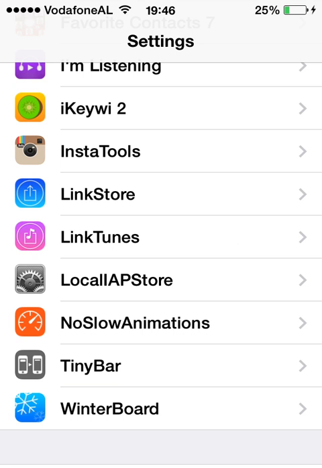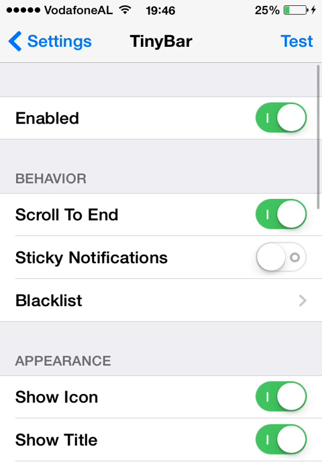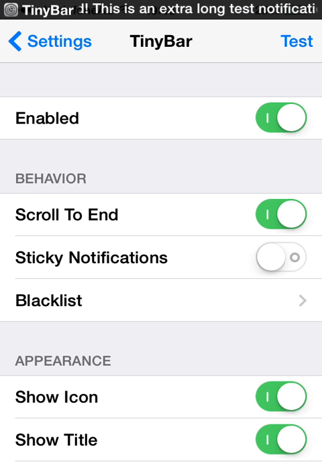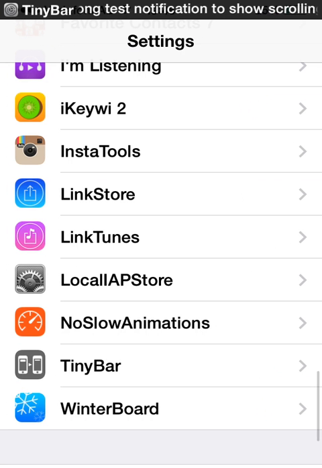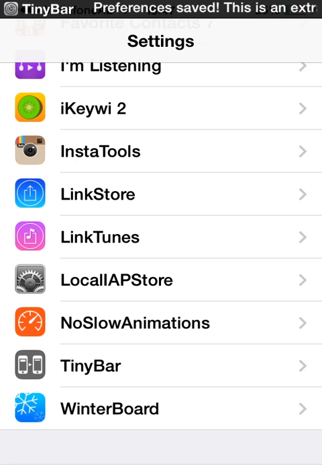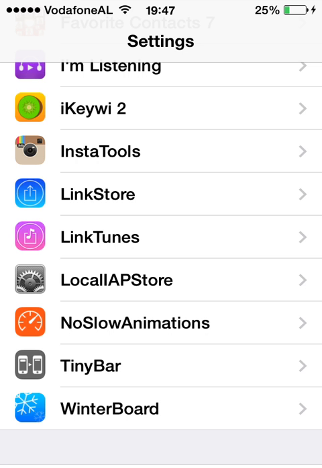Tiny Bar, from the name, it makes your bar tiny. If I tap test, you see when it comes to a notification, it will be like this. It's pretty cool, and the default iPhone notification is a bigger bar, so I prefer this. And if you want to go, tap on the tiny bar for Messenger or WhatsApp, and it will open the application.